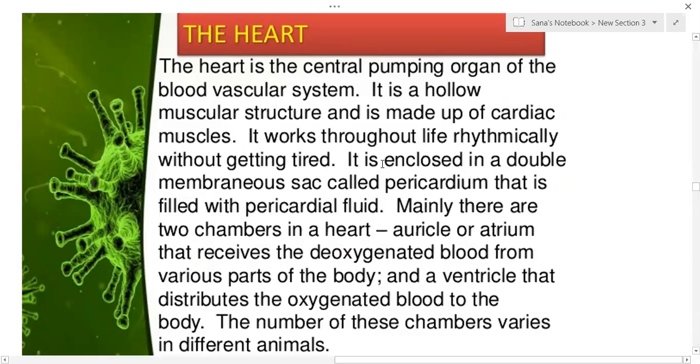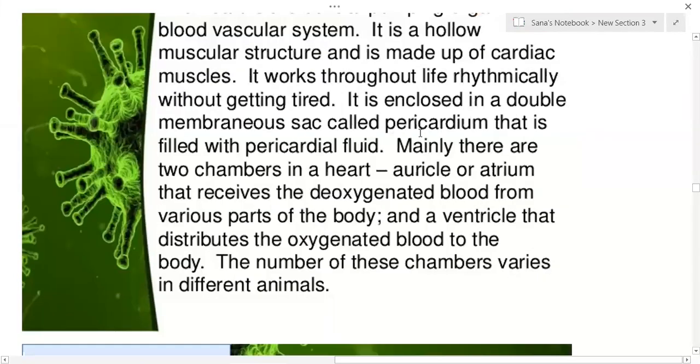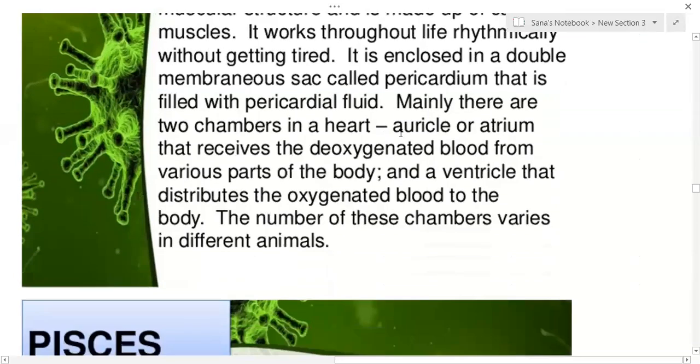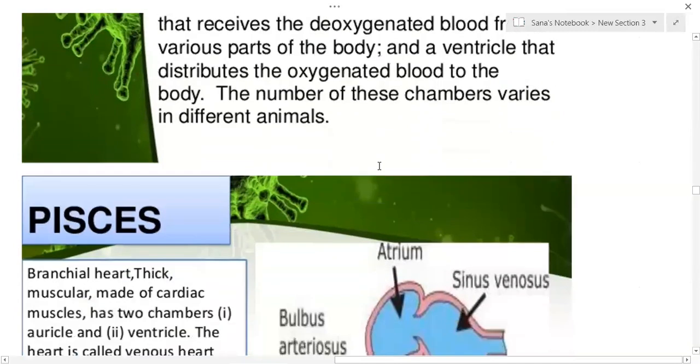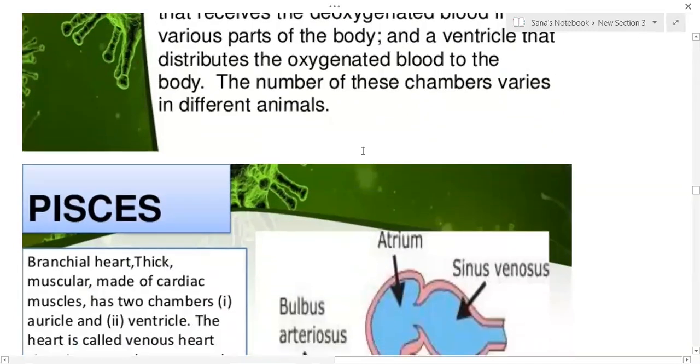It is enclosed in a double membranous sac called the pericardium. So the heart is covered by the pericardium. There are two layers, outer as well as inner. In between the two layers, the fluid is called pericardial fluid. The number of chambers will vary from animal to animal. Various categories have various numbers of chambers in the heart.